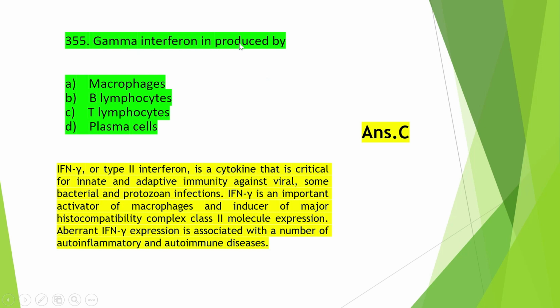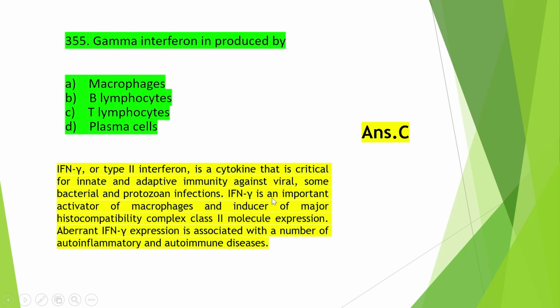So this gamma interferon is produced by T lymphocyte, and this interferon gamma, or type 2 interferon, is a cytokine that is critical for innate and adaptive immunity against viral and some bacterial and protozoan infections, mostly for viral infection.